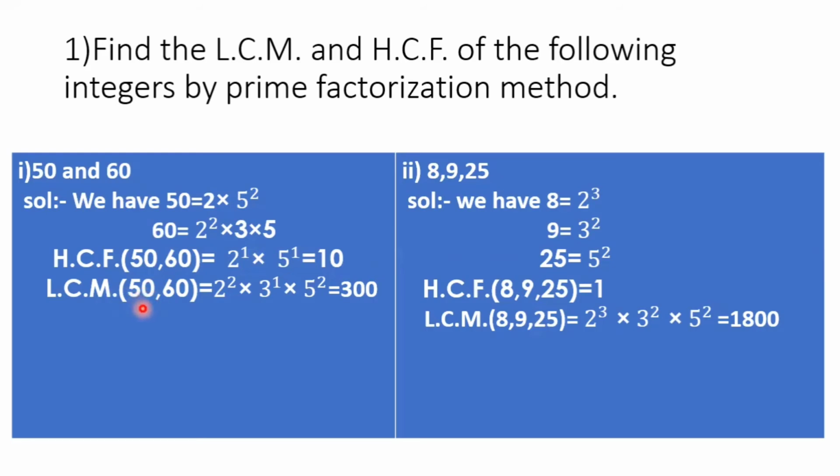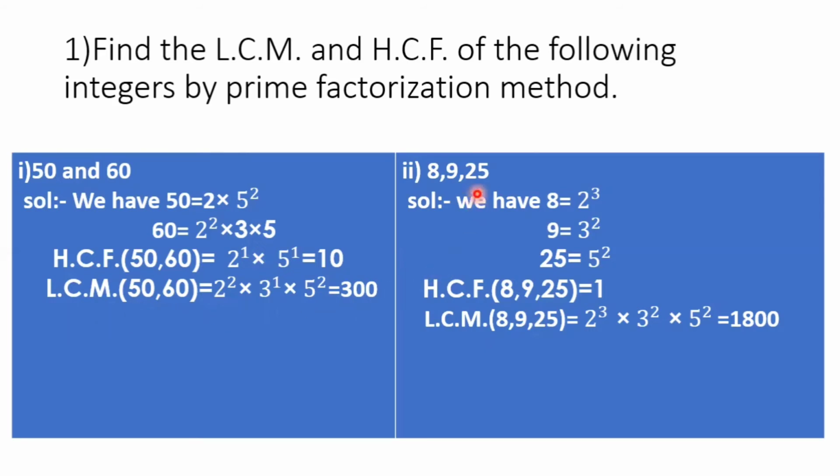Next, writing the LCM of 50 and 60. It is the product of highest power of all prime factors. What are all prime factors? 2, 3, and 5 are all the prime factors of 50 and 60. And apply the highest power of those numbers. Highest power of 2 is 2, highest power of 3 is 1, and highest power of 5 is 2. After multiplying these numbers, 2 square is 4 into 3 into 25, it is 300. 300 is the LCM of 50 and 60.